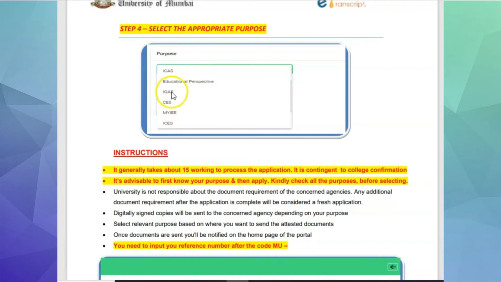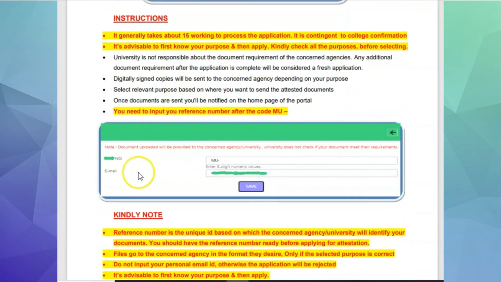For example, IQAS, WES, ICAS, educational purpose. A lot of options will be available over there. You have to select the appropriate option, and once you select the appropriate option, you need to input your reference number after the MU code. Say for example, you are applying to WES. Then first you have to register with WES, get the application number. Same application number you have to enter over here.